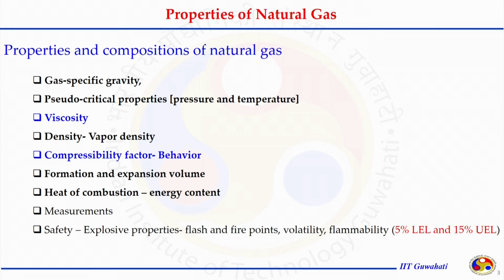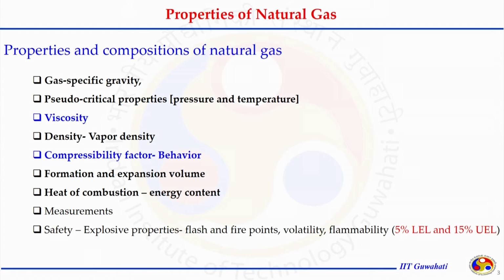Formation and expansion volume factor, heat of combustion, that determines the energy content the natural gas is containing, because once we transport the natural gas to the end consumer, it is sold in terms of the energy it contains, and that is measured either in BTU or therm. Measurements: when we are designing the measuring device, again the properties of natural gas will determine several coefficients that are required to perform the measurement with the help of any meter or device.